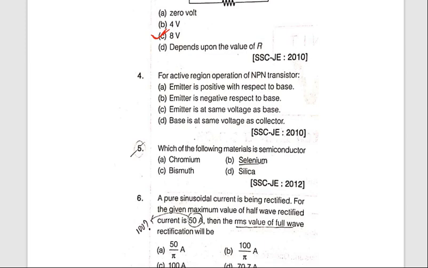Next question. For active region operation of an NPN transistor, which one is the correct answer? Emitter is positive with respect to base, emitter is negative with respect to base, emitter is at the same voltage as base, and base is at the same voltage as collector. Before understanding this, we need to understand the circuit for this NPN transistor, so that we can understand which one is the correct one. So NPN transistor appears like this: this is N region, this is P region, this is N region.